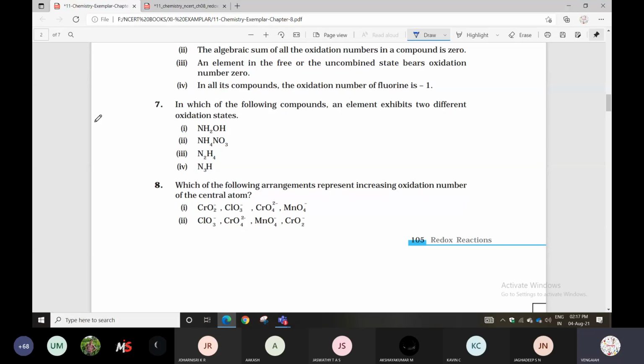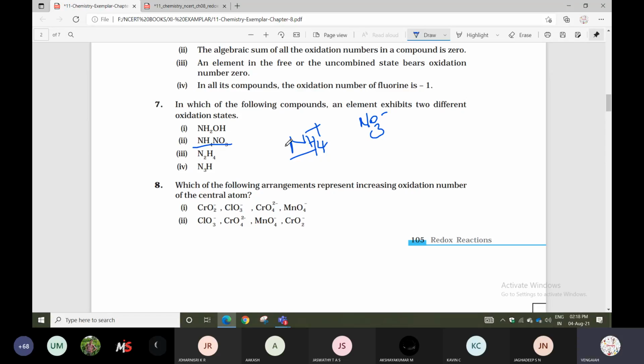You can take the second option. NH4+ is there, NO3- is there. Calculate separately. The nitrogen here has one oxidation state, and in NO3-, nitric acid, it has another.